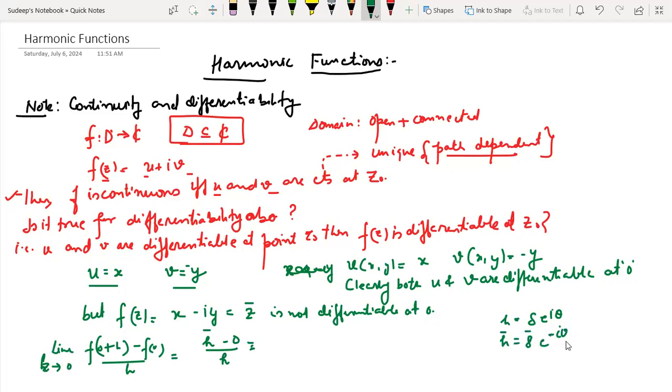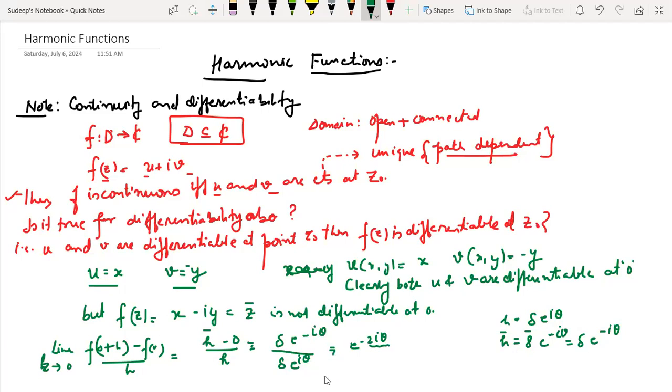And we know that delta bar is simply delta only, because delta is a real number. So it will be delta e raised to power minus iota theta divided by delta e raised to power iota theta. So in any case, it depends upon the path.